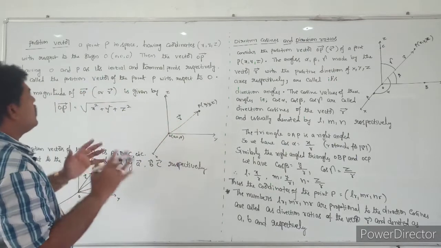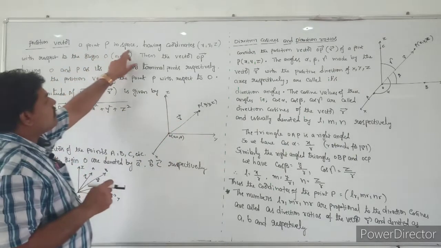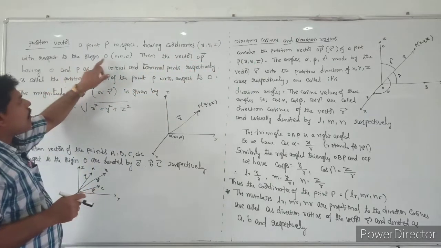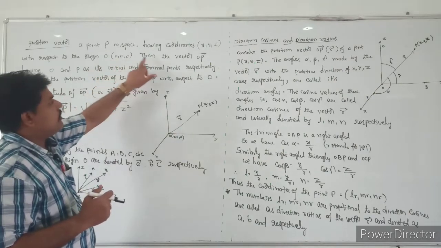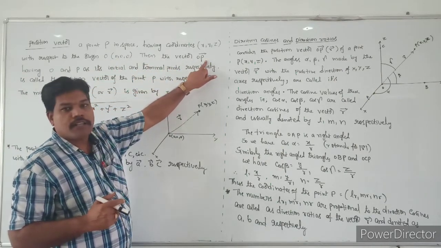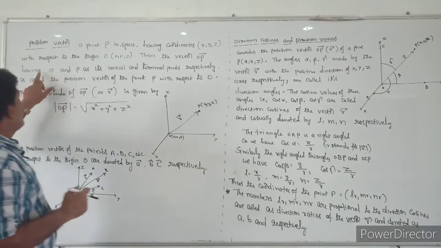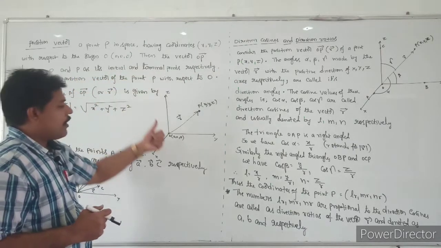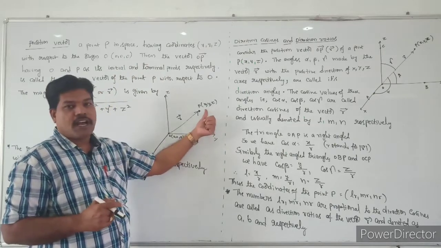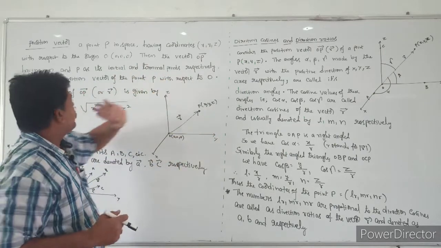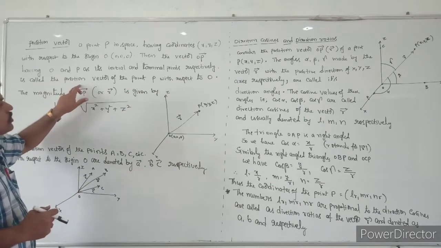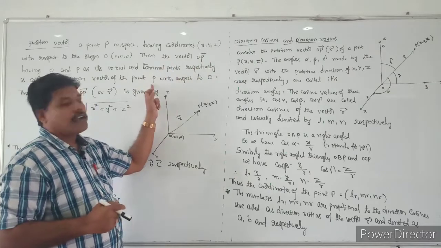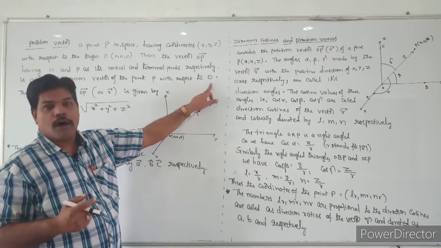So see that one, what is the condition here? A point P in the space having the coordinates x, y, z with respect to the origin, then the vector OP bar having O and P as its initial point and terminal point, respectively, is called the position vector of the point P. The initial point is the origin and the terminal point is P. OP bar is called the position vector of the point P with respect to the origin.